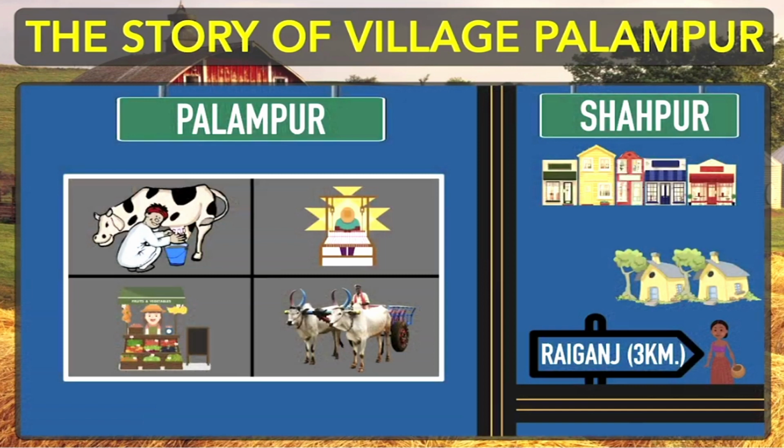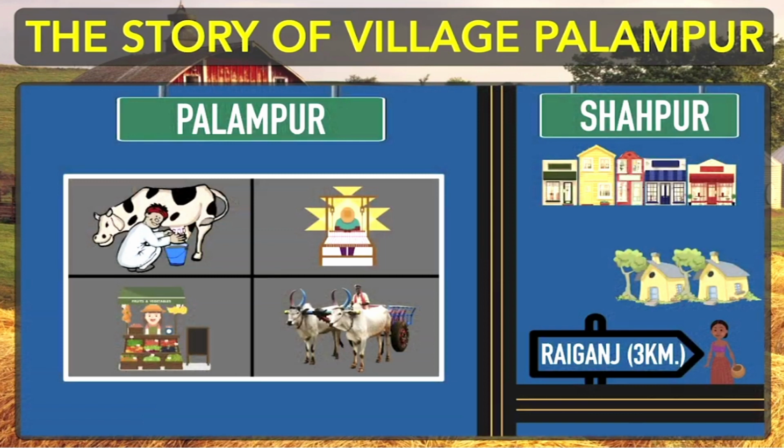Whatever money they invest is small, so their earning is also very less. With that very less earning from these small scale industries, they are not able to hire laborers or other people. So in these sectors, the family members themselves are engaged in these small scale industries. Okay. Now we'll move to the next one, the shopkeepers in village Palampur.